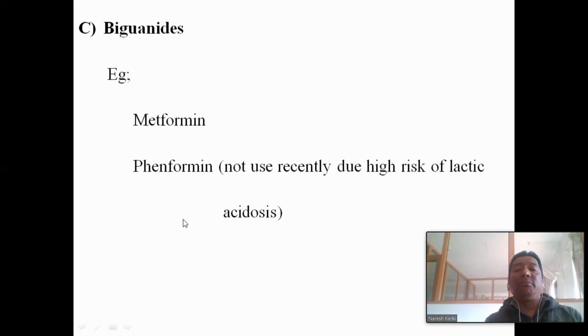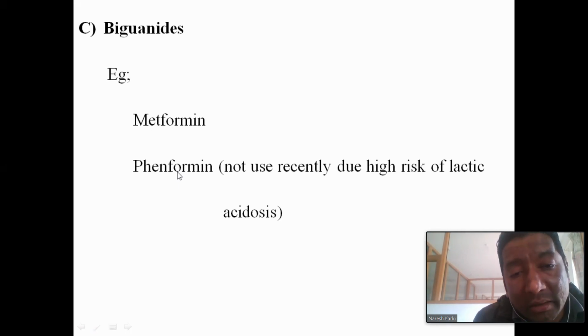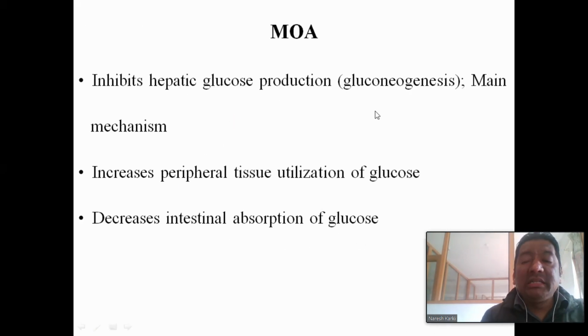Phenformin produces a high risk of lactic acidosis, so it is not used recently, or I think it was withdrawn from the market because of that risk. The two biguanide drugs are metformin and phenformin.